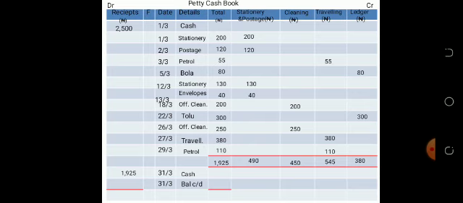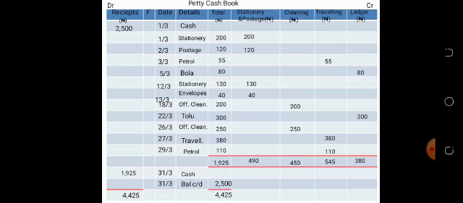To make these two sides equal, that is what will give your balance c/d. 4,425 take away 1,925 on the credit side, you get 2,500. Add 2,500 to 1,925 and you get 4,425. So the two sides are equal now.